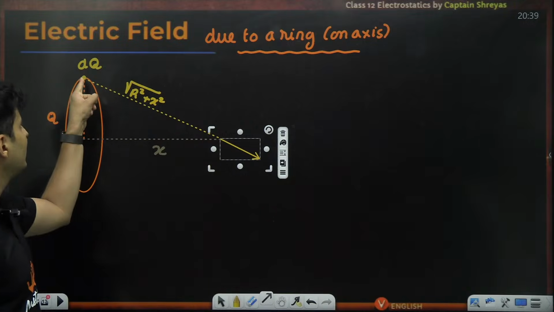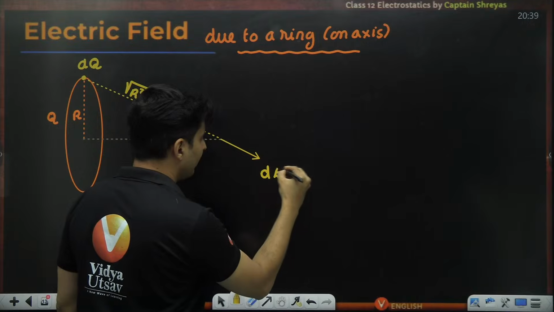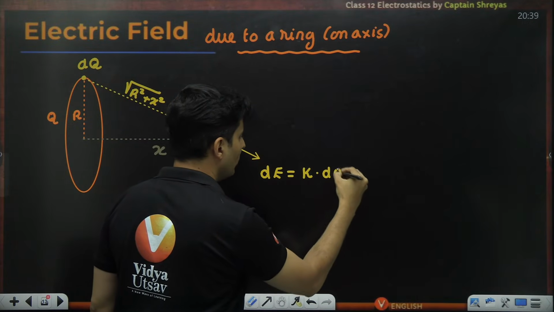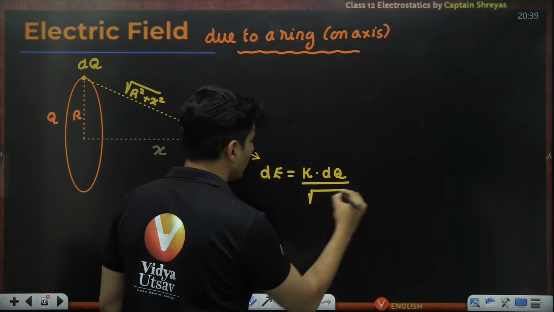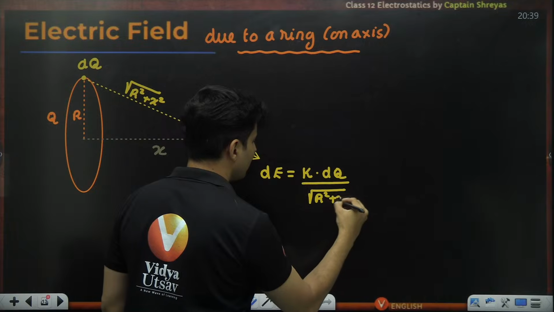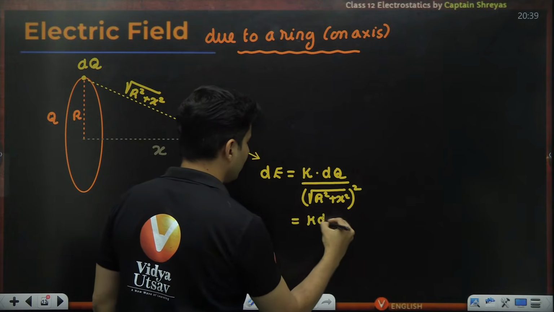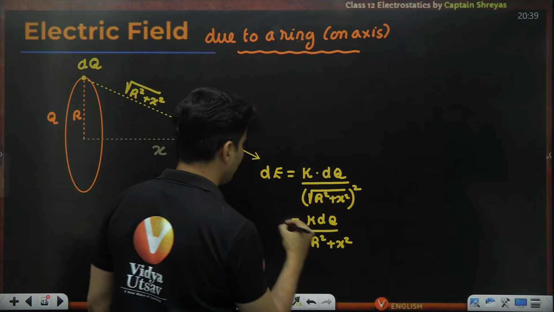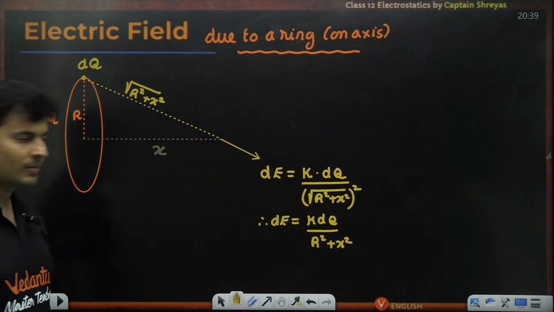Why small? Because it is a dq charge. That dE electric field will be Coulomb constant into dq divided by the distance square. Distance is the root of r square plus x square, the whole square. So basically it is k dq divided by r square plus x square. That is the small electric field which is created by it.